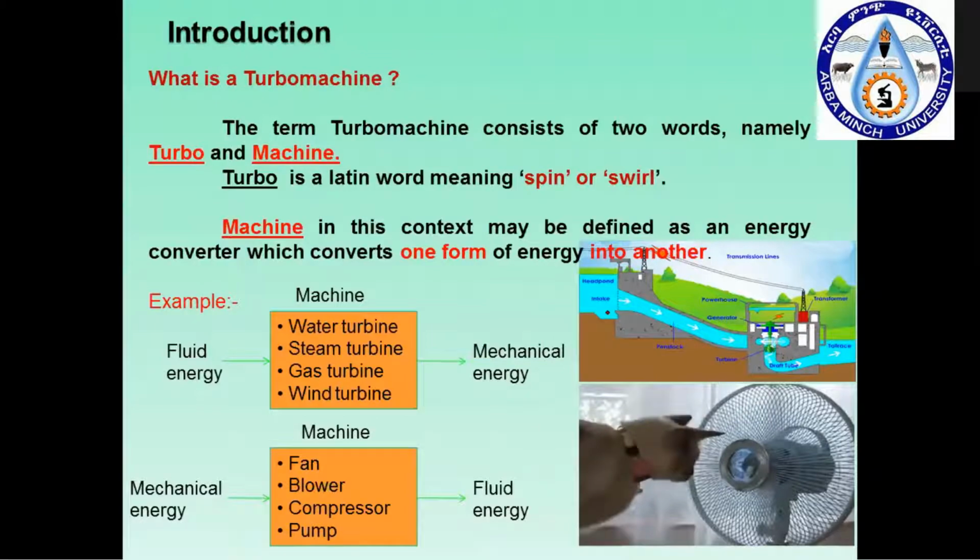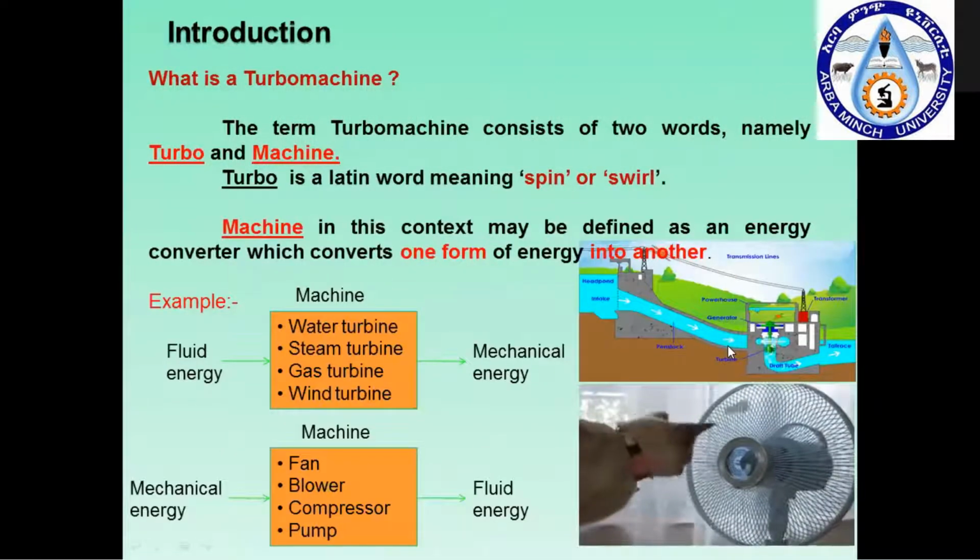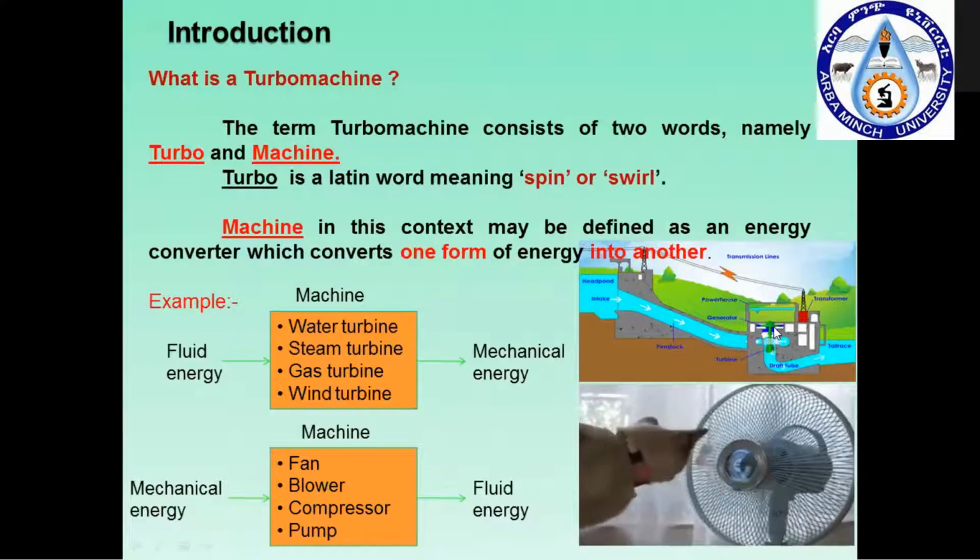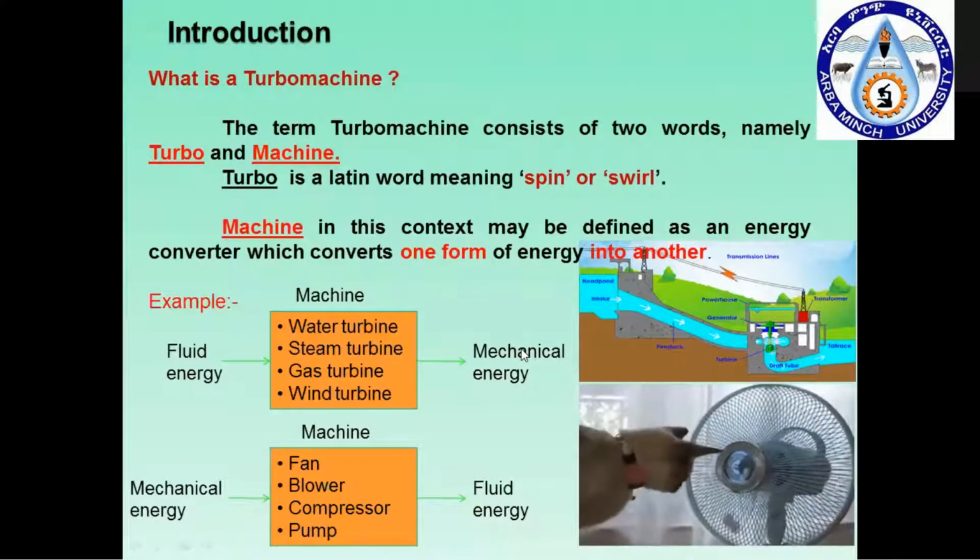You can see the first action: the fluid energy from the water is sent towards the turbine, and the turbine produces energy from it. The output is mechanical energy, basically a rotary motion. The spill or spin motion of the water is given to a shaft, which is then converted to electrical energy. The shaft gets the input of mechanical energy, so it produces energy. So the first option is fluid energy converted to mechanical energy.